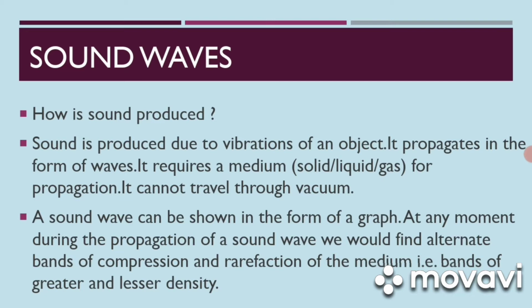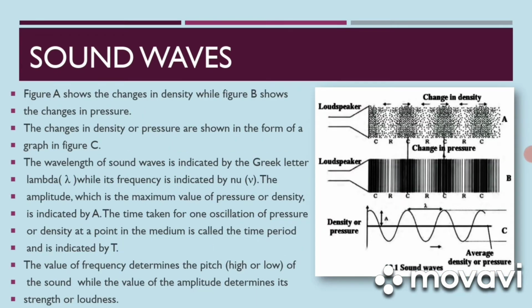At any moment during the propagation of a sound wave, we would find alternate bands of compression and rarefaction of the medium, that is, bands of greater and lesser density. Observe the following diagram. Figure A shows the changes in density, while figure B shows the changes in pressure. The changes in density or pressure are shown in the form of a graph in figure C.